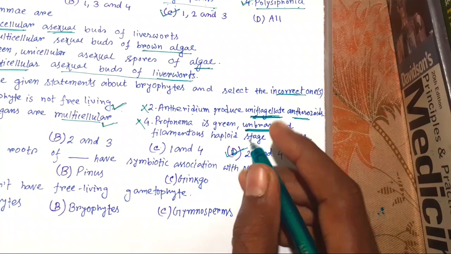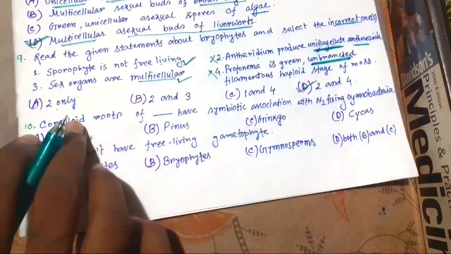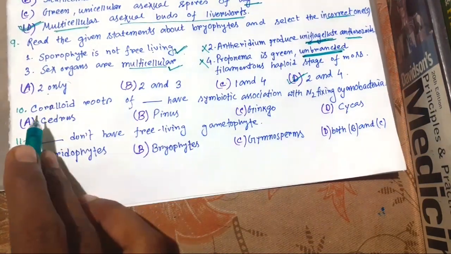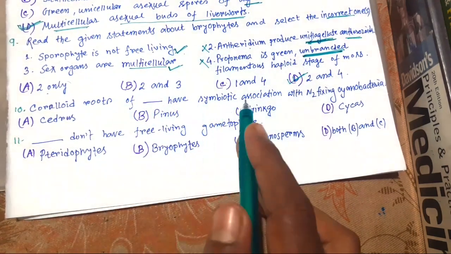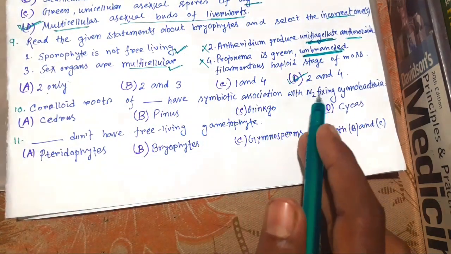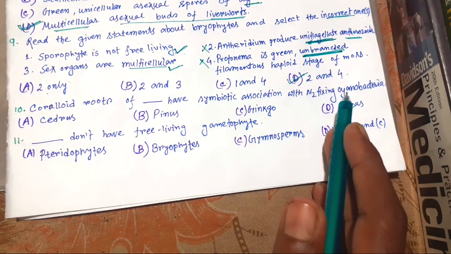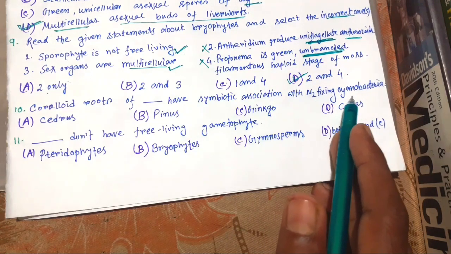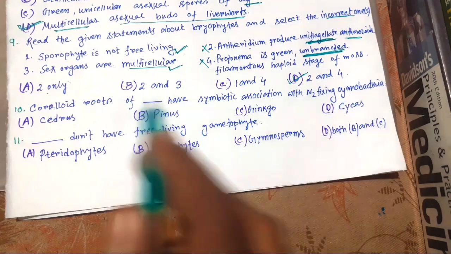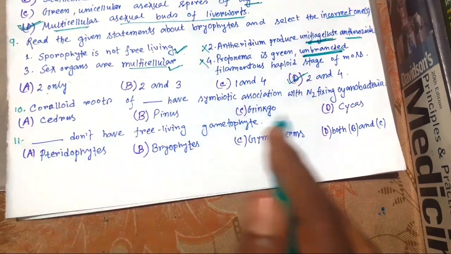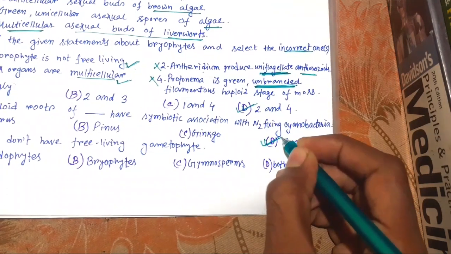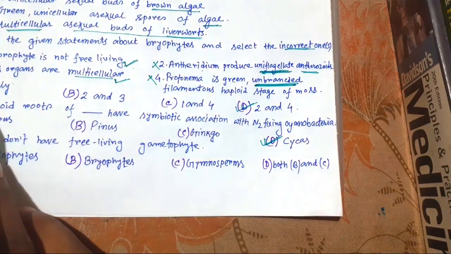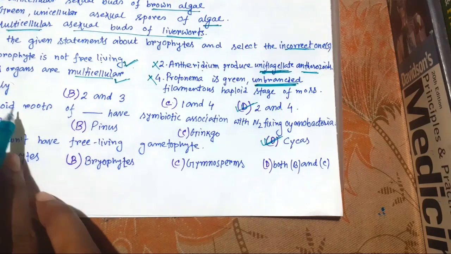So next, coralloid roots of dash have symbiotic association with nitrogen fixing bacteria, that is cyanobacteria. So the right choice is Cycas. We should know something about coralloid roots.